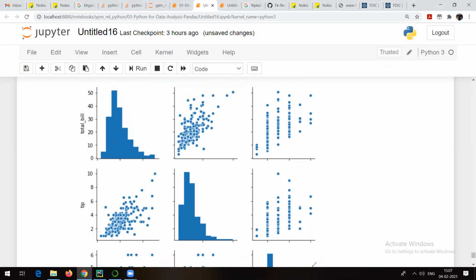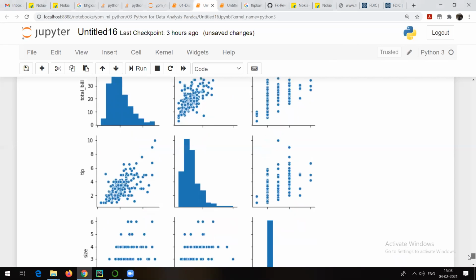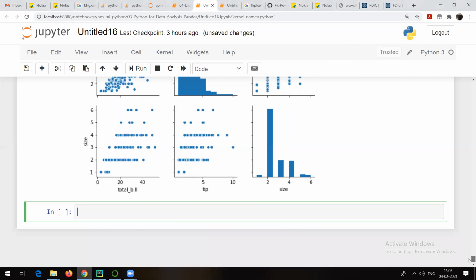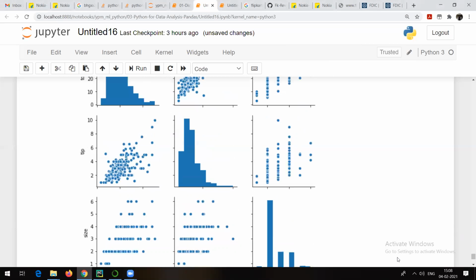For example, I want to know what is the relationship between total bill, this particular column. Total bill I want to see with size or maybe with tip or maybe with total bill itself. You can see that this is what it is going to show. And always remember, on the diagonal it is going to have this kind of a graph by default. Okay, but yes, we can change that.